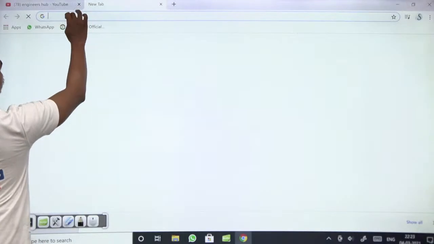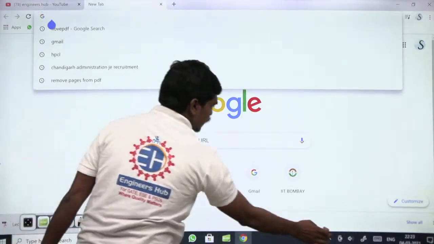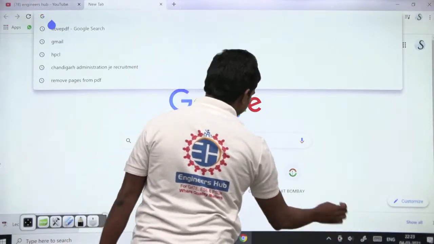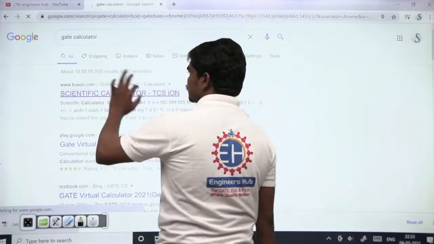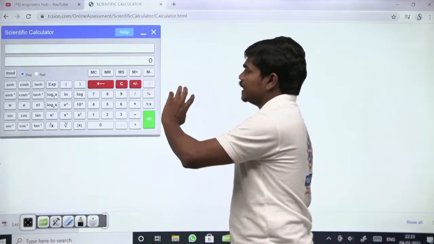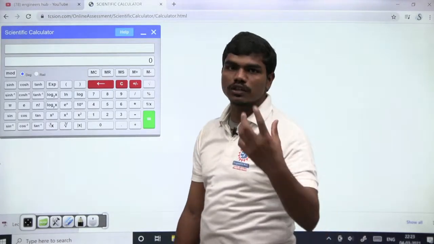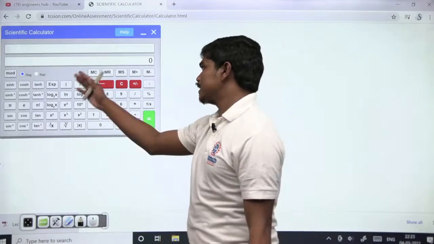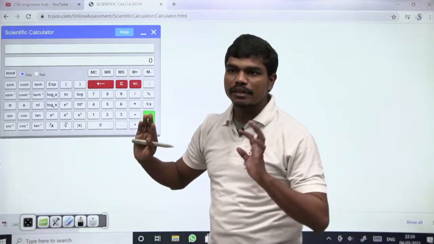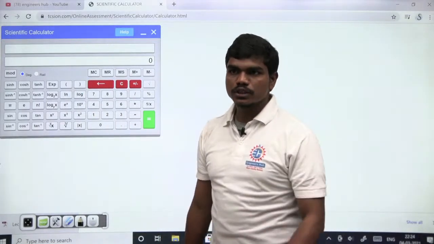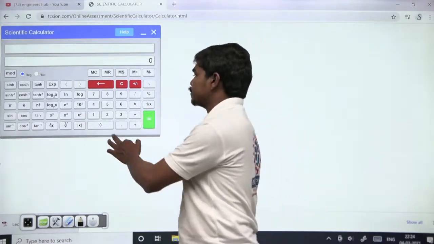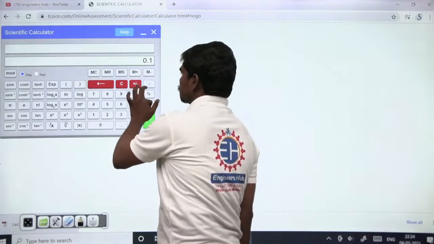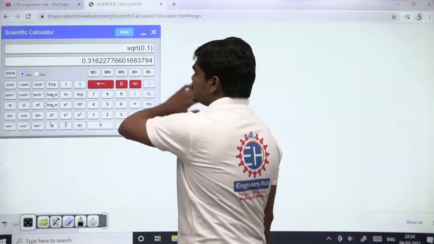So let us calculate this using a virtual calculator. This is the GATE calculator, of course, which you will be seeing in your GATE examination, and whenever I solve some PYQs or any other questions, I'll definitely use this calculator and perform the calculations along with you. So please keep your pen and notebook with you, and make your calculations along with me. So square root of 0.1 we can type here: 0.31622.